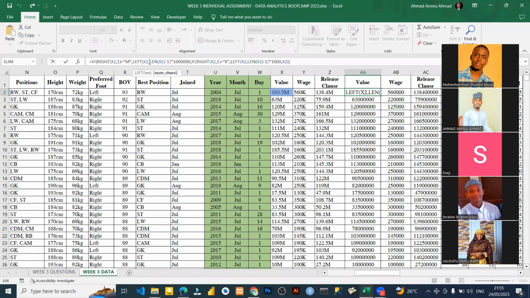That one will be deducted from the end of the length, and particularly the end of the length will be K or M. That's why we subtract 1 from it. After we subtract 1, we closed it. Since we are done with this condition, the last thing we did is just to multiply. Now we did our multiplication, and that's all.